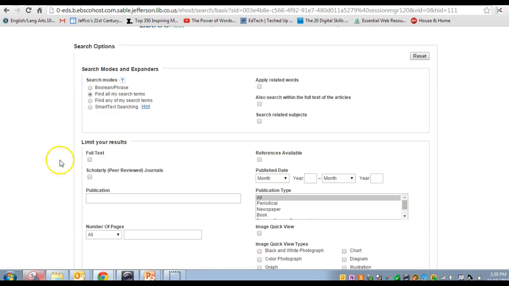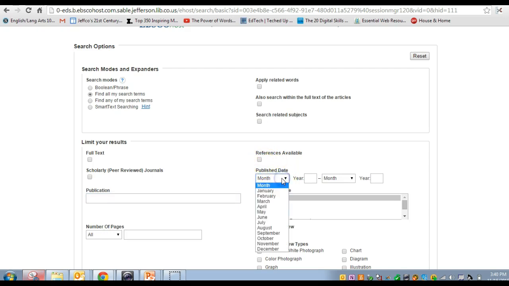You can organize your results. You can limit it to full text only, as opposed to the abstract that gives you just kind of a summary of it. You can look at only those peer-reviewed journals. You can enter some publication dates here, a specific publication here, like if you wanted to get things only from the Journal of Psychology or something like that, you could do that.